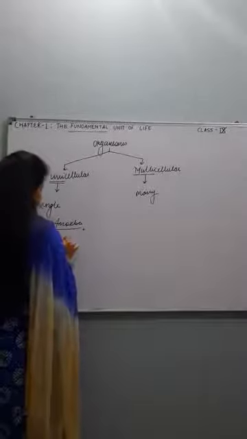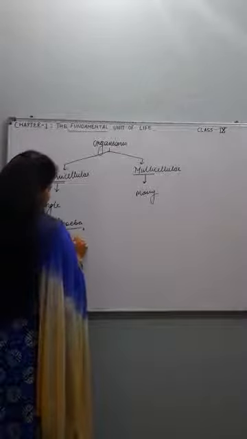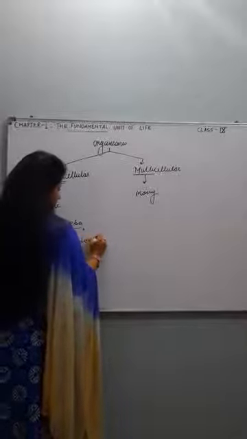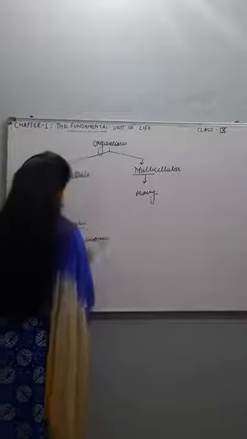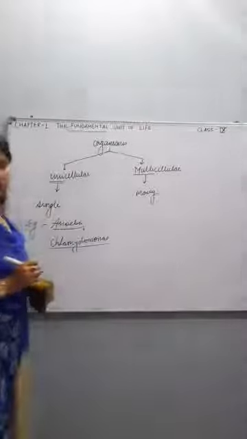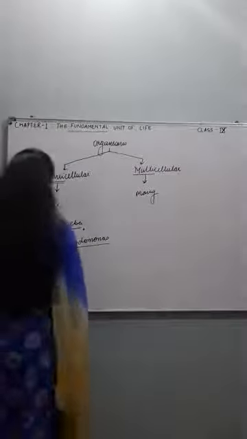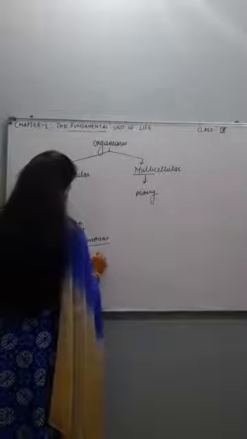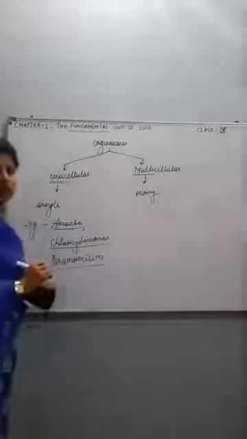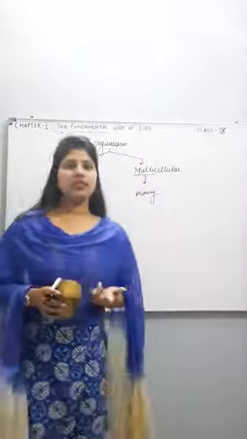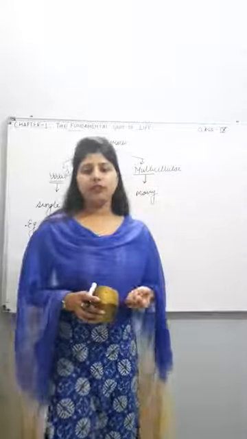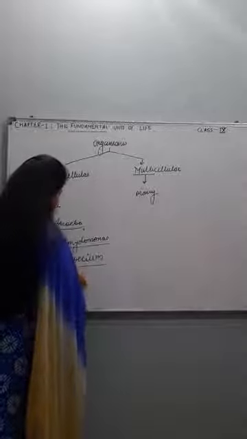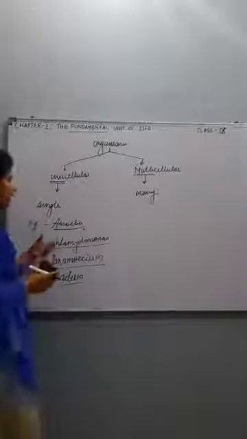Then Chlamydomonas, it is also a single cellular organism. Then Paramecium, also a single cellular organism. We will see with the help of charts what the different types of single cellular organisms are and how they look. Then bacteria, also an example of a single cellular organism.